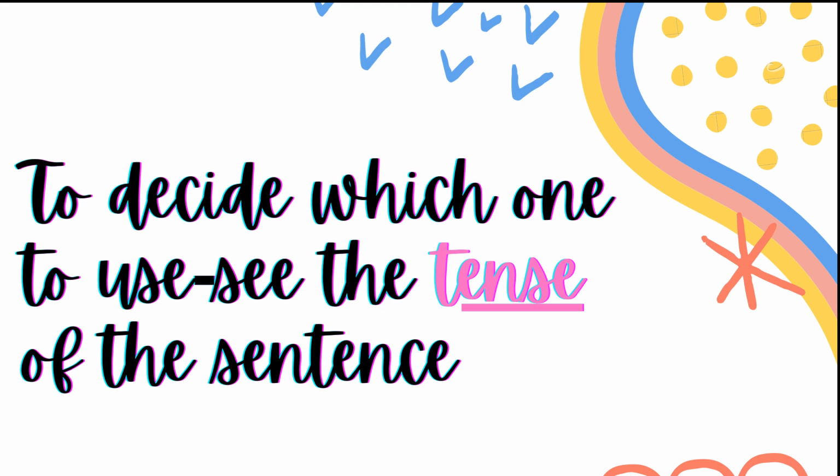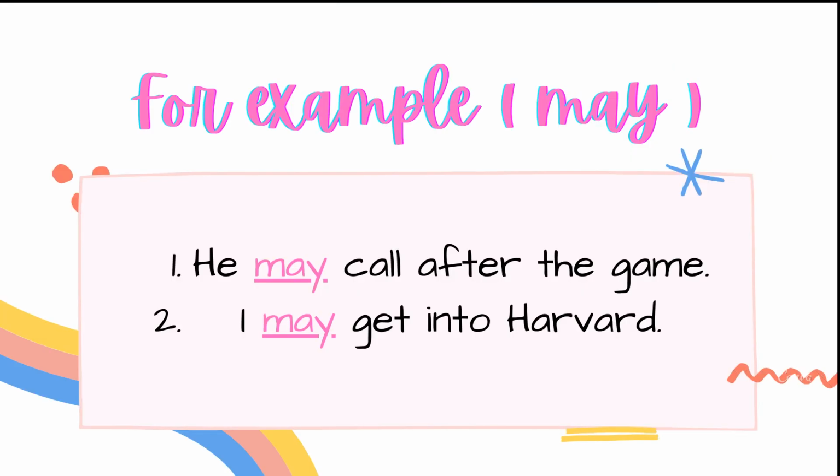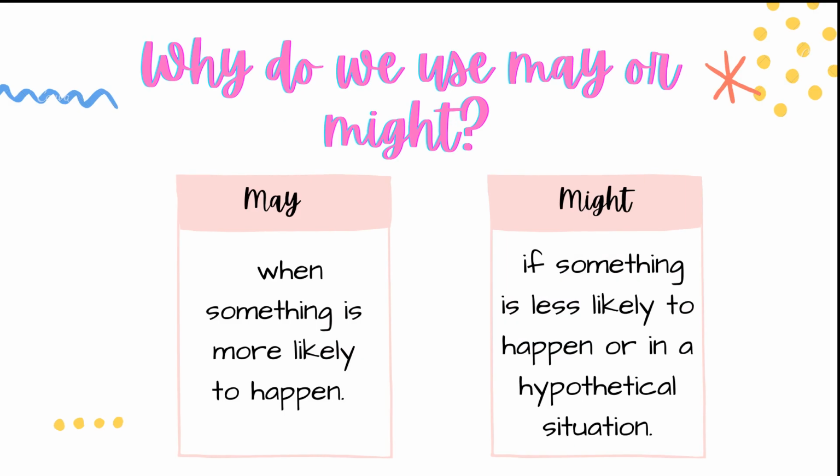Now here are some examples. He may call after the game. So in this sentence, if you can clearly see, call is a verb, it's an action verb and it is in present form, and that is why I have used may instead of might. Similarly, in the next example, I may get into Harvard. So Harvard is the name of a university, and in this sentence get is the verb, it is in present tense, and that is why I have used may.